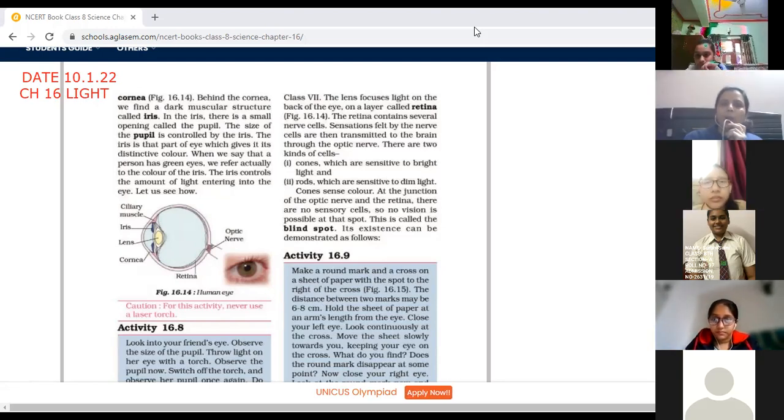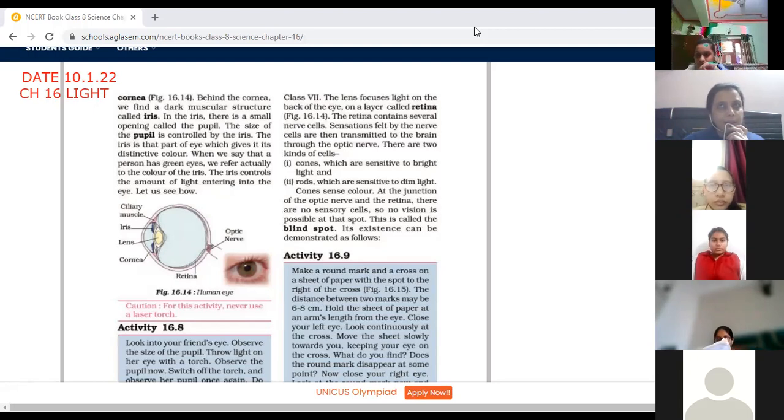After discussing the laws of reflection, children, we discussed the types of reflection. There were two types of reflection. One is the regular reflection, and second was irregular, or we can say diffused reflection. So there is also a difference between these two types of reflections. Both types of reflection are very important.